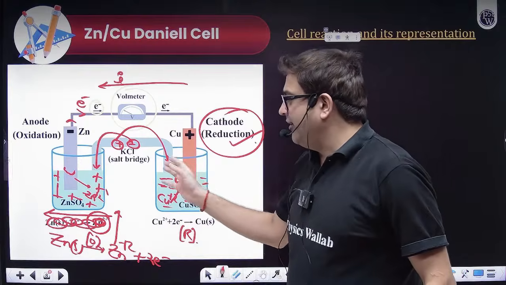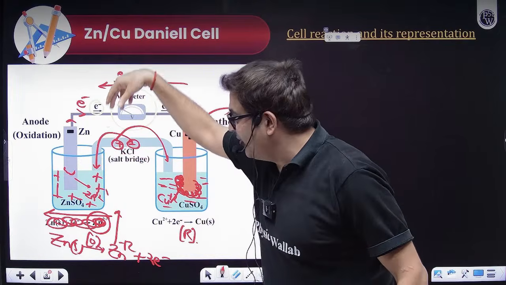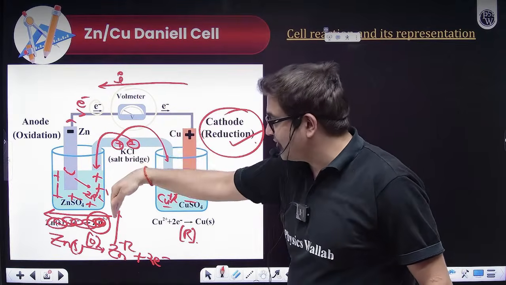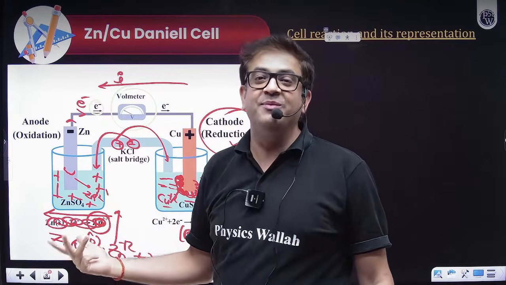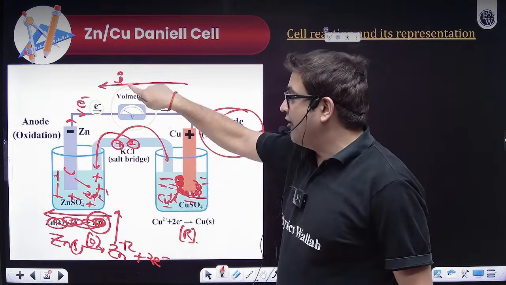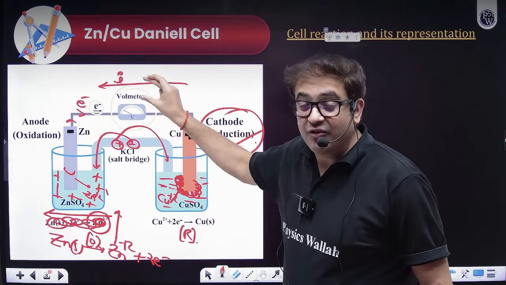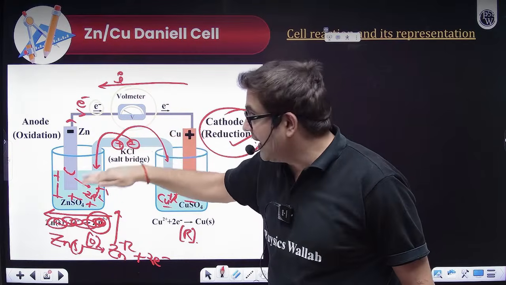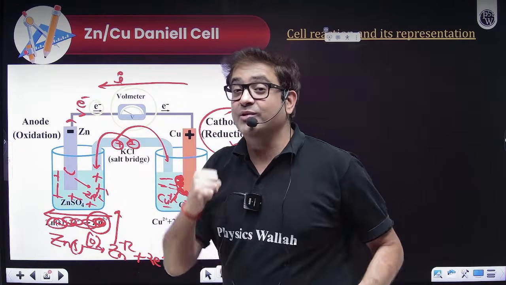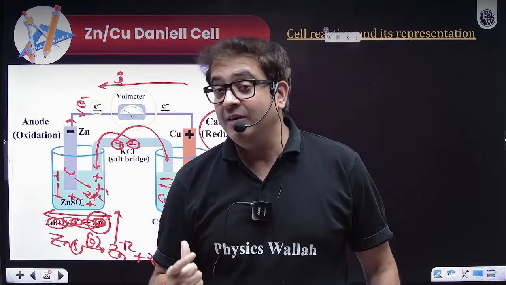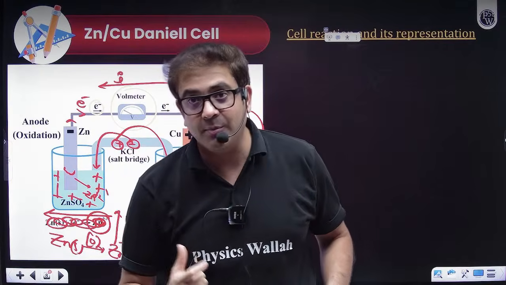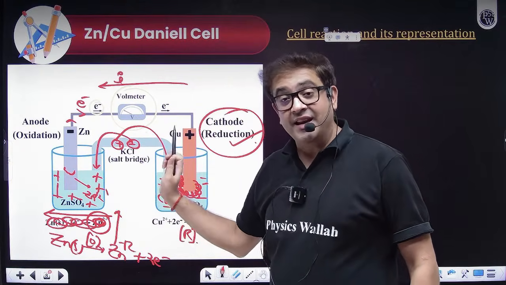Why is this U, beta? I mean, obviously you need to have access on that side also and this side also, and there you need to have some stuff. So the structure is anyway U, so that's why a U-shaped tube. Because if you have, let's say, a V-shaped tube, then in that V it will create a gradient, so the U-shaped tube will not create a gradient, because obviously these cations also have to move. So what type of ions will I be using? Ions which have the same ionic mobility. Technically it is termed the transport number. So the transport number of the cations and anions should be the same.